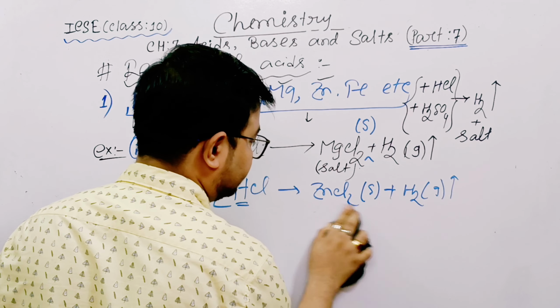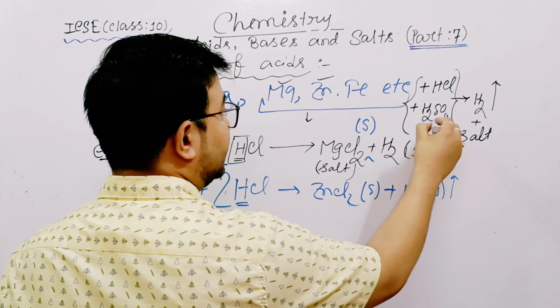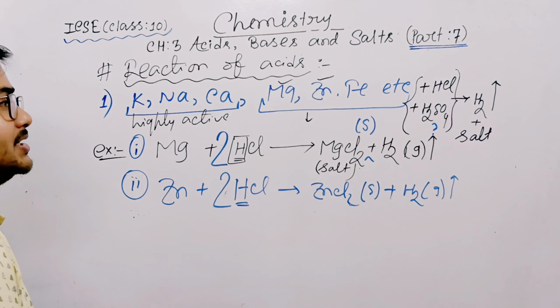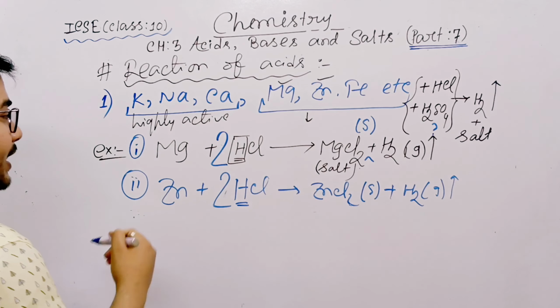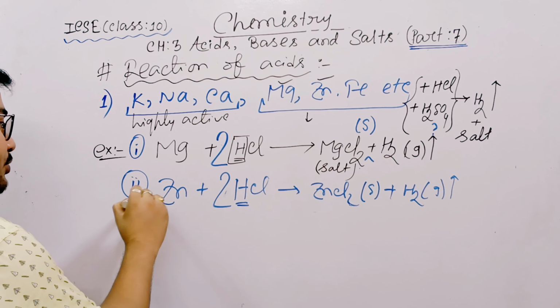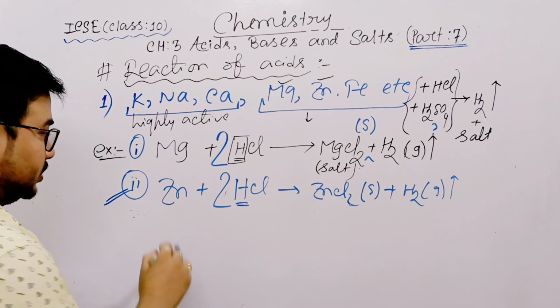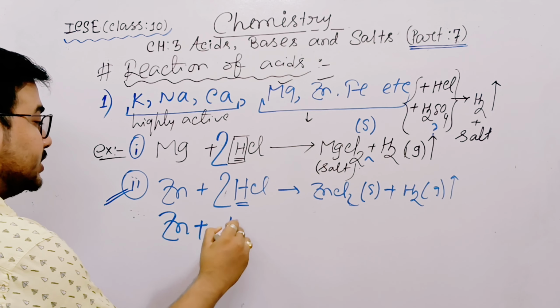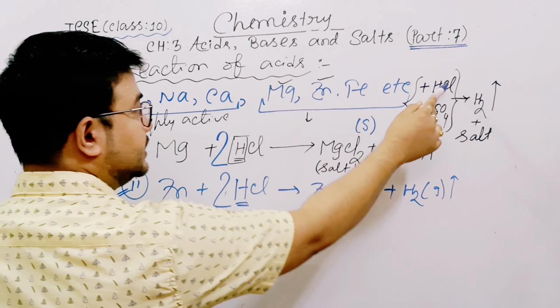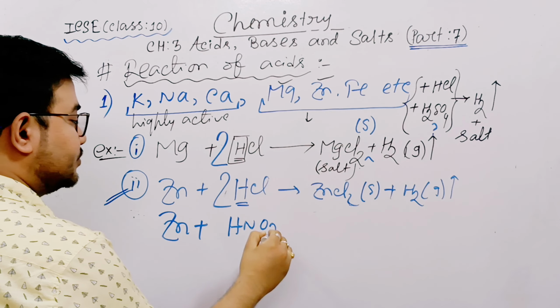The exception is about nitric acid. Hydrochloric acid, sulfuric acid done. So what about nitric acid? See, suppose I choose reaction number 2. Zinc reacts with nitric acid. Same, it is also an acid. Sulfuric acid is also an acid. We can choose nitric acid.